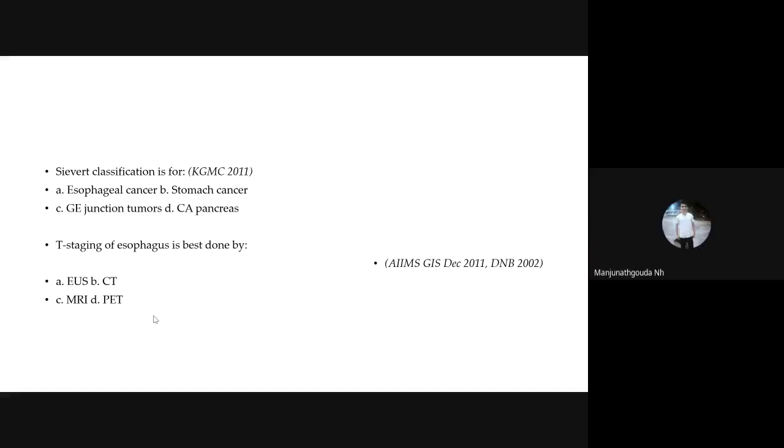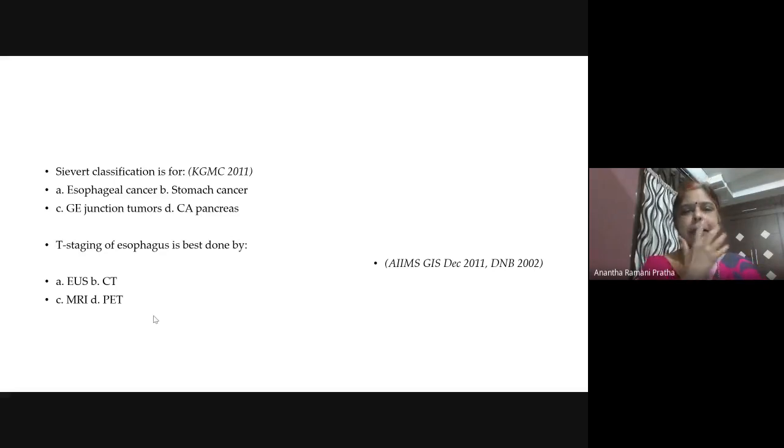Now, Siewert classification is for GE junction tumors, just mug up. Siewert is GE junction tumors. Next, T staging of esophagus is best done by, tell me students, A, B, C, D: EUS is endoscopic ultrasound, CT scan, MRI scan, PET scan. Which one? Option A. Very good. Endoscopic ultrasound, I will show you the pictures again. Commonest site of esophageal carcinoma is? Tell me the answer quick. Middle one. Very good, middle one third.